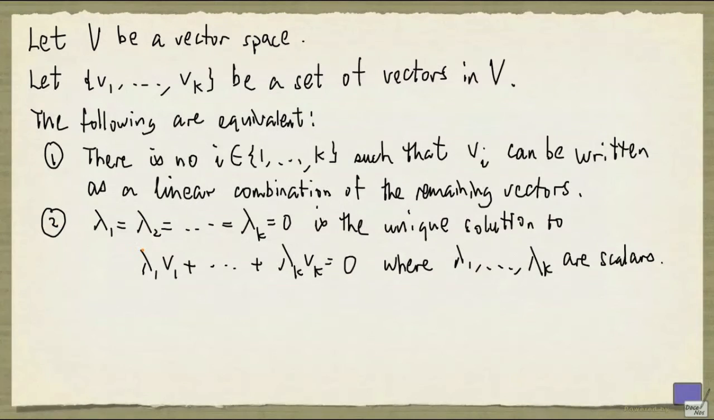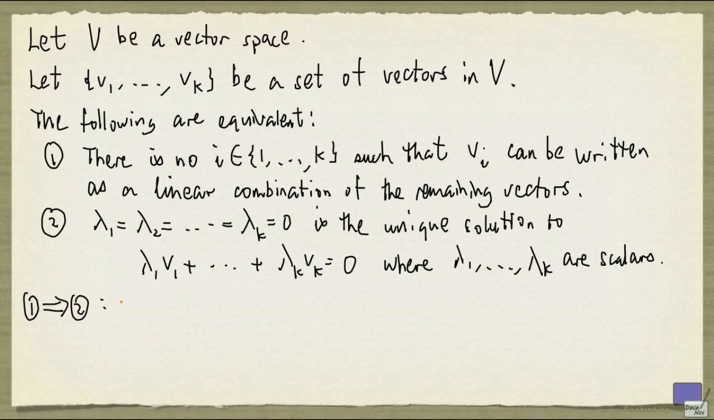The second statement is that lambda 1 up to lambda k equals 0 is the unique solution to this equation here: lambda 1 times V1 plus all the way to lambda k times Vk equal to the 0 vector. And here, lambda 1 up to lambda k are scalars. So these two statements are equivalent, and here's why. We're first going to show that 1 implies 2.